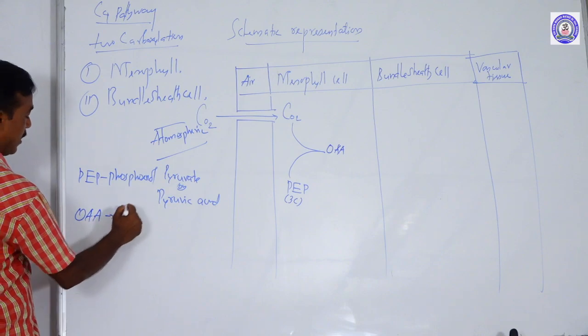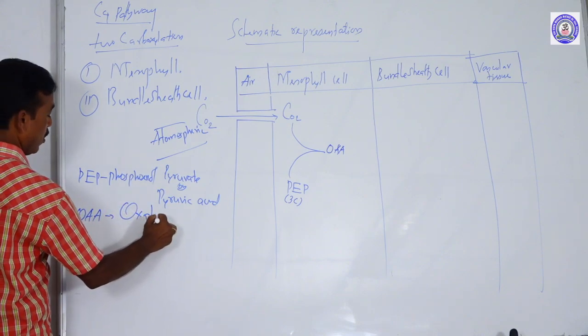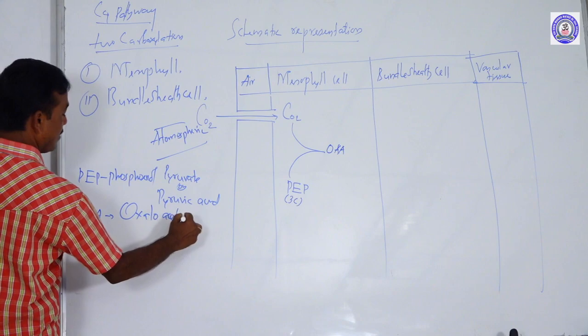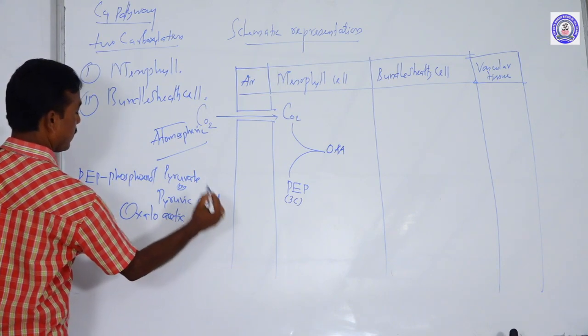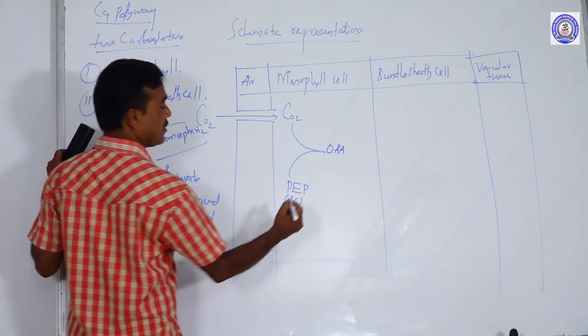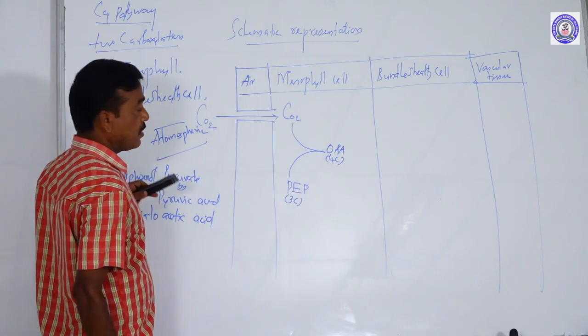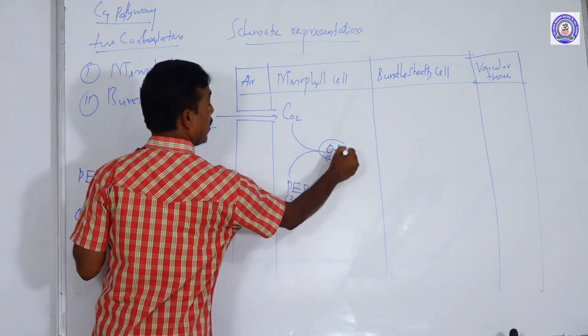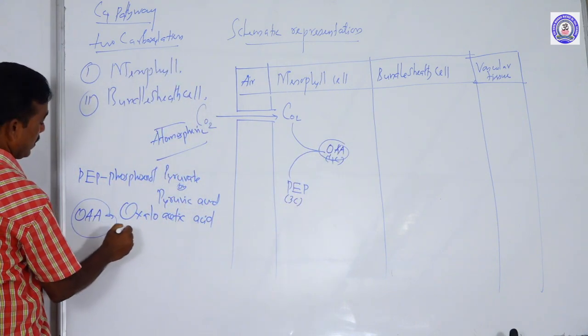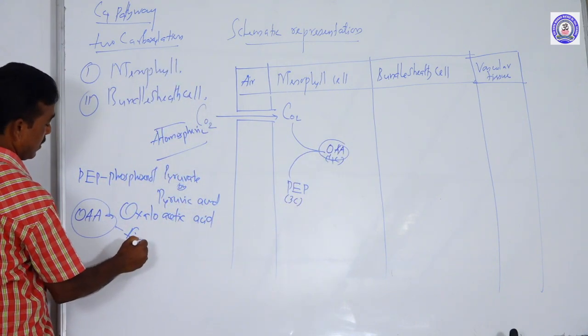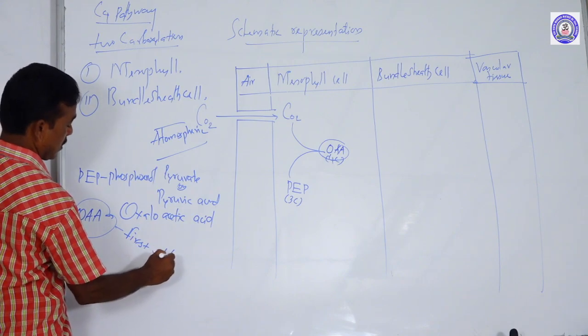OAA means oxaloacetic acid, a 4-carbon compound. This is the first stable product.